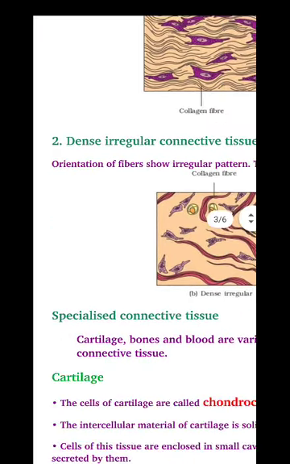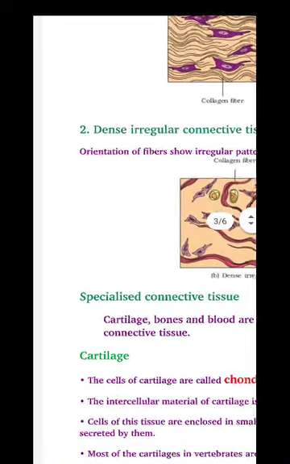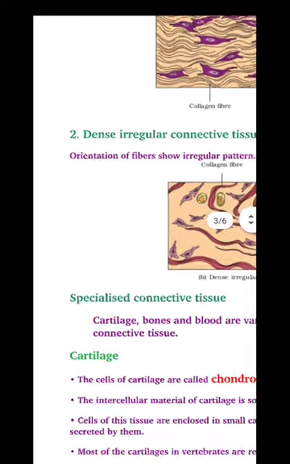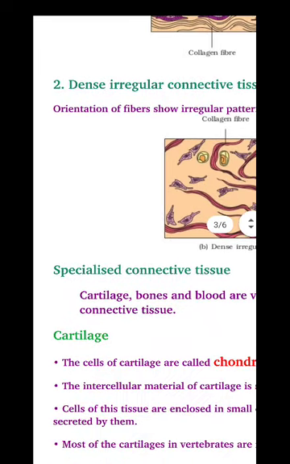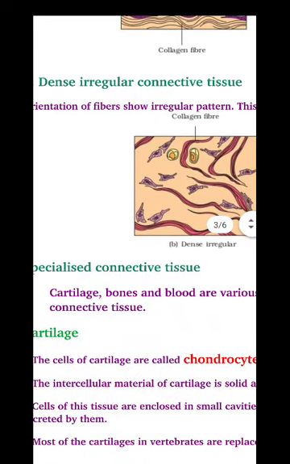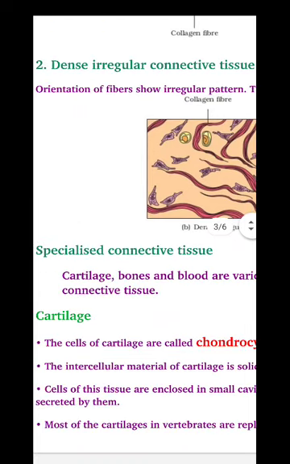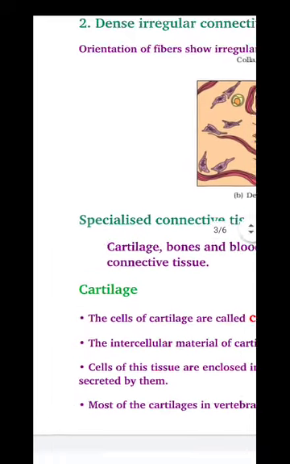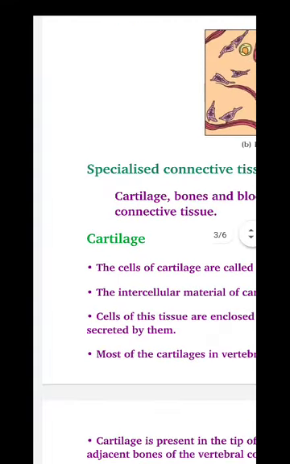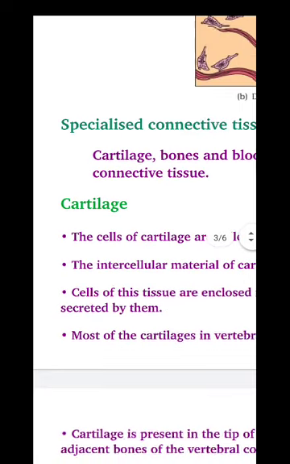Okay. Now, next is specialized connective tissue. Specialized connective tissue. Examples: cartilage, bones and blood. Cartilage, bone and blood are specialized connective tissues. And first one is cartilage. And what is cartilage?